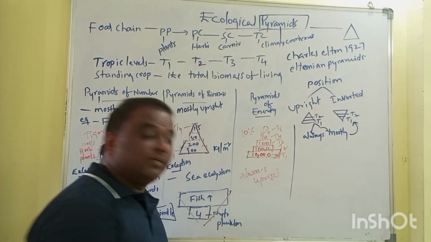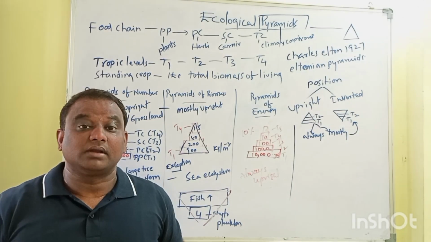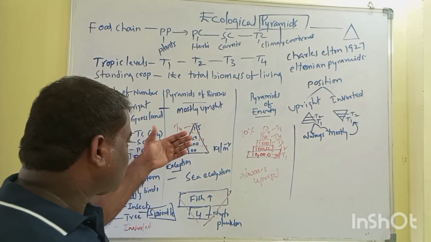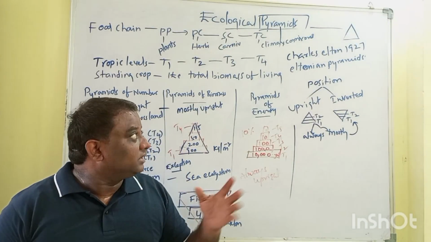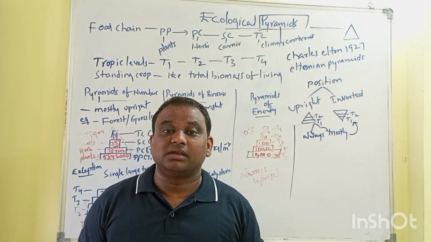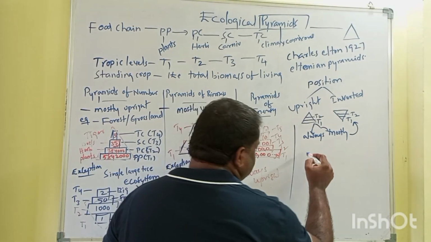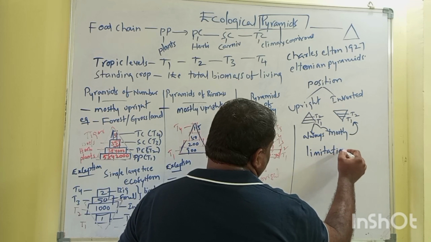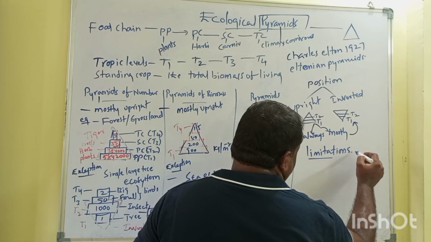Exceptions are very important for the exam. What are the exceptions for pyramids of number? What are the exceptions for pyramids of biomass? When you look at the ecological pyramids, there are certain limitations. So what are the limitations, or the drawbacks, of ecological pyramids?